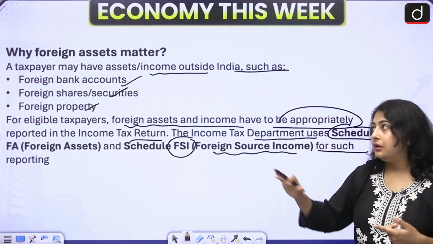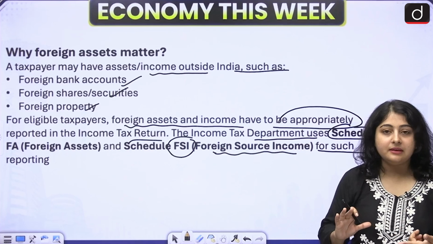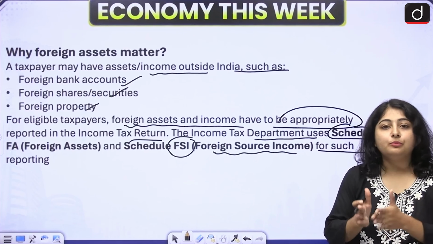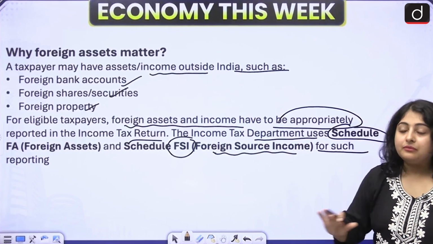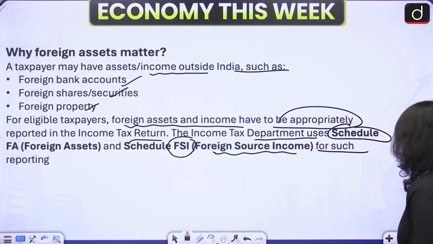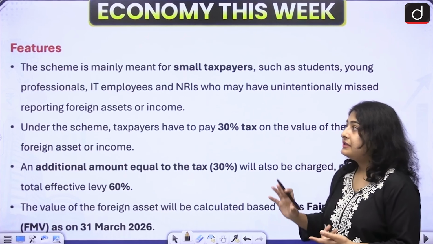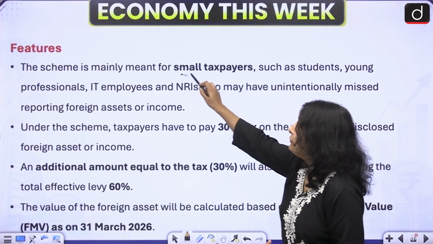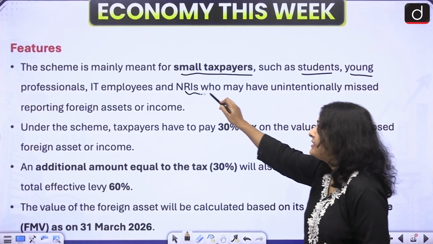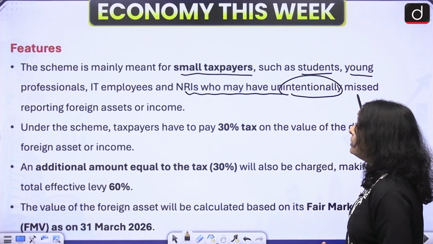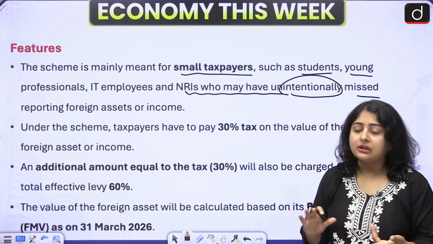Why has the government introduced this scheme? Because we want to collect more tax. The government wants to increase its revenue, right? We want transparency with regard to our financial inflows. Now let us discuss its features. This scheme is mainly meant for small taxpayers such as students, young professionals, IT employees and NRIs who may have unintentionally missed reporting the foreign assets or income, right?